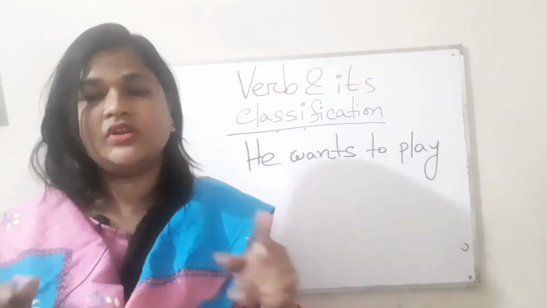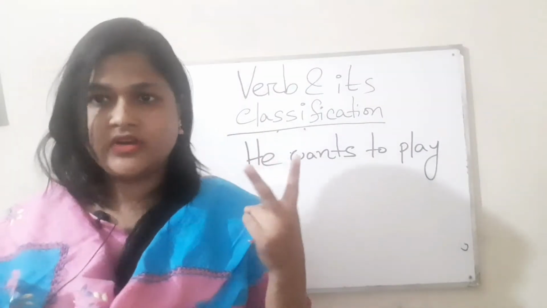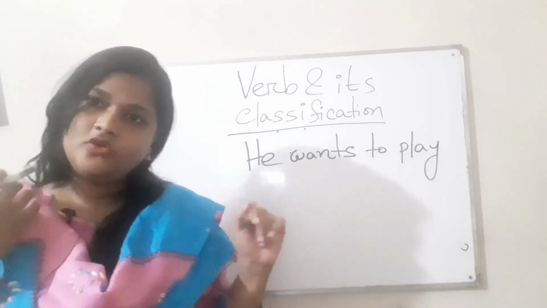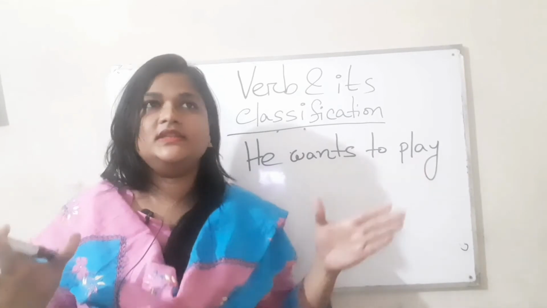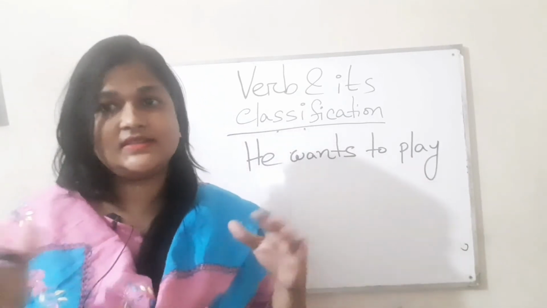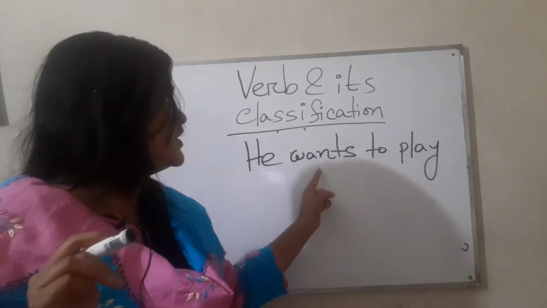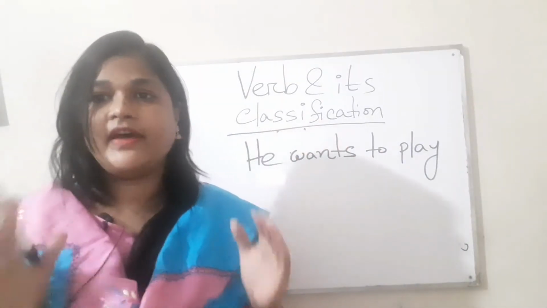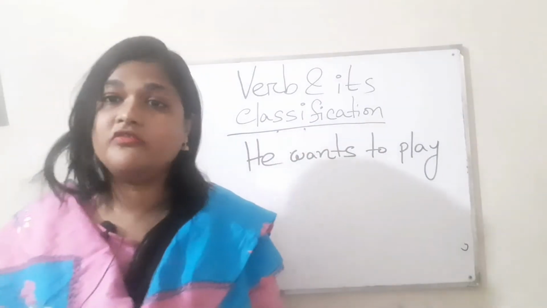Yes, it's true. In this sentence, there are two verbs, wants and play. But wants and play, are these verbs the same? Wants is a finite verb and play is a non-finite verb.